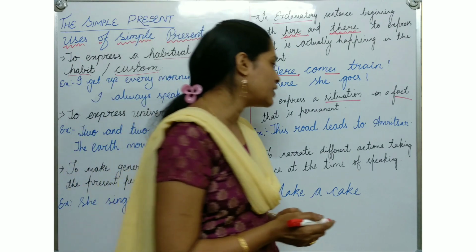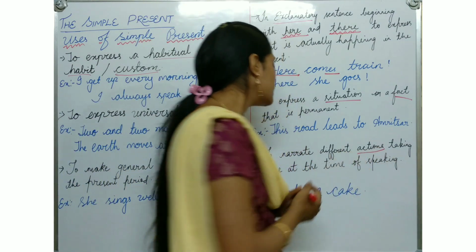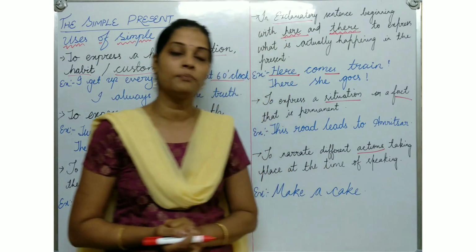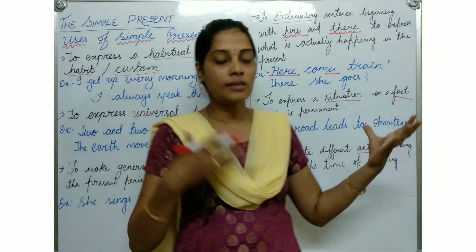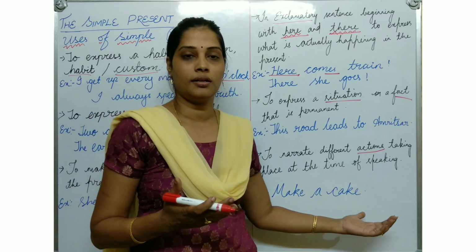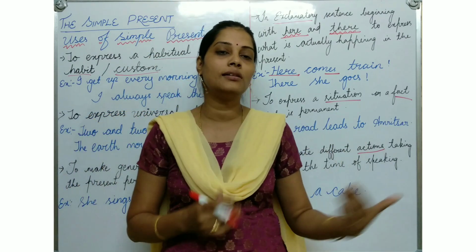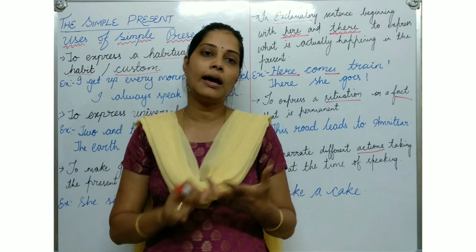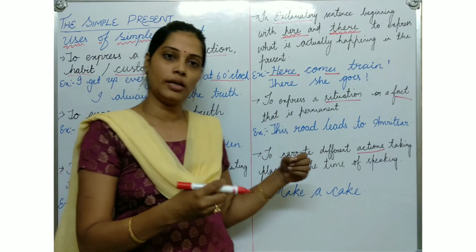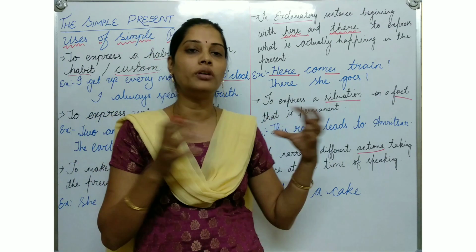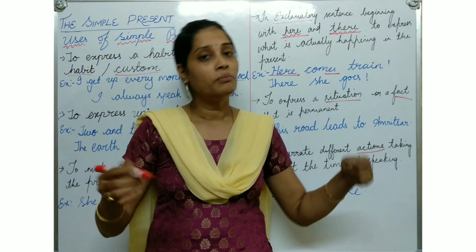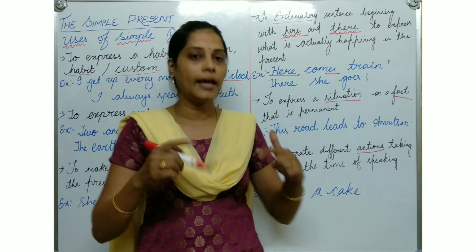To narrate different actions. See this one. To narrate different actions taking place at the time of speaking. हम लोग कुछ बोलते होंगे और simultaneously कुछ करते होंगे. That is the thing over here. Make a cake. Make a cake which needs flour, sugar, eggs, everything. So somebody is saying something and somebody is doing. At that present moment, both the works happen at the same time. Somebody is doing something and somebody is saying something. Means myself also, if I am making a cake, I have to speak out.